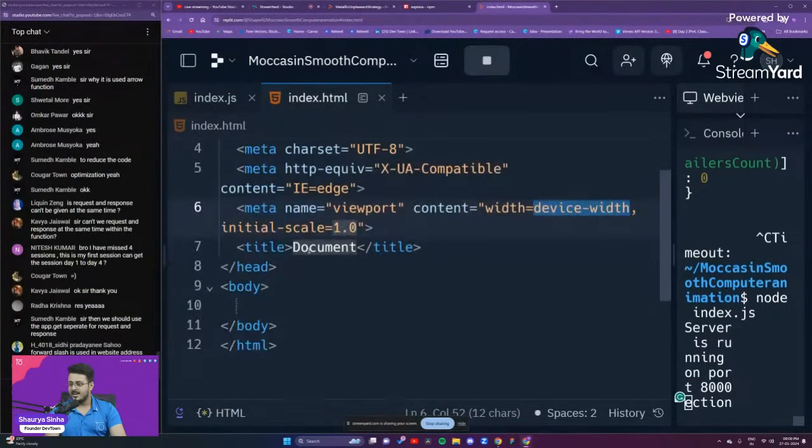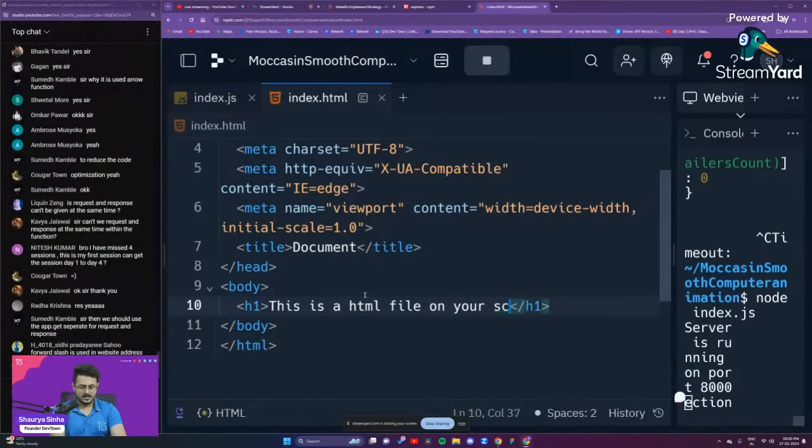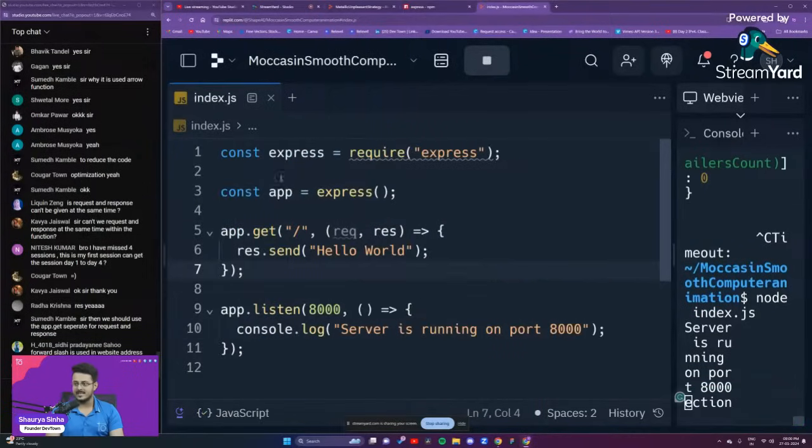Okay, so document, I don't really care about it. Body, I'll just put some HTML code right over here. H1, this is HTML file on your screen. Okay, so simple. I've created an HTML file right over here, guys. You don't need to understand it.